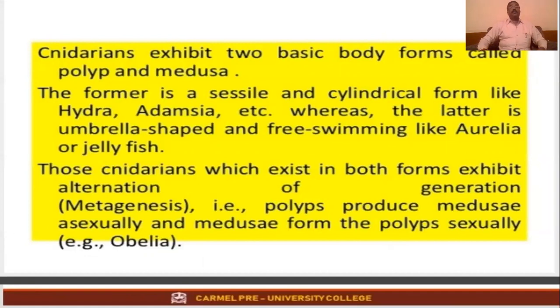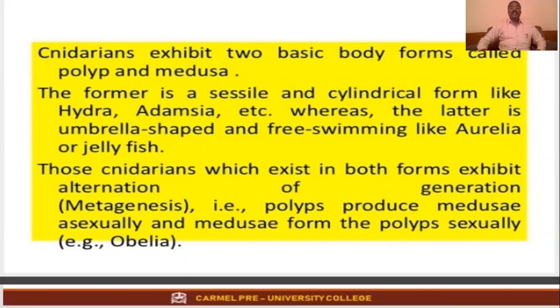Cnidarians exhibit two basic body forms, polyp and medusa. The polyp is sessile and cylindrical, like Hydra and Adamsia, whereas the medusa is umbrella shaped and free swimming, like Aurelia or jellyfish.